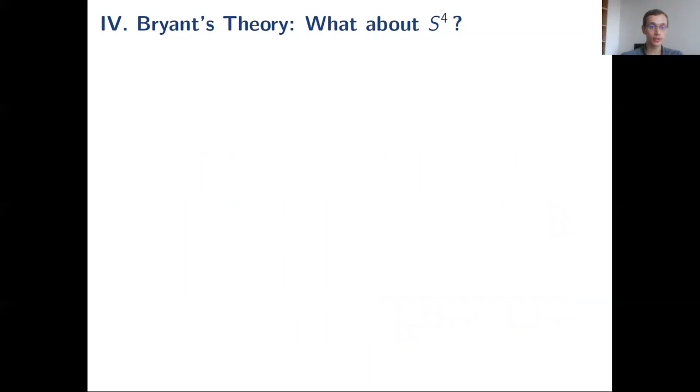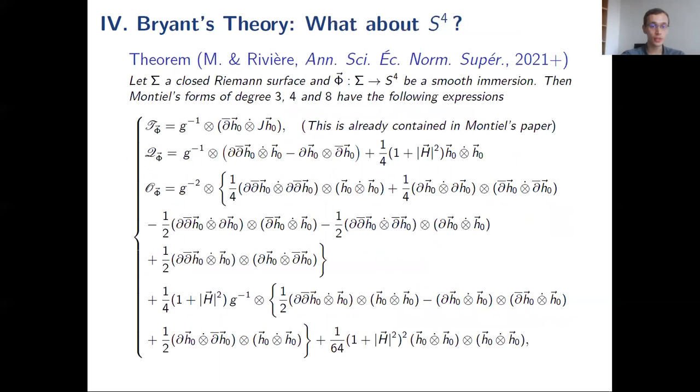And finally, I will give a few words about the case of S4. And so we can introduce more forms like this. It's already in a paper of Montiel, but except for the form of degree 3, we found new expressions of those forms. And we see for the case of the one of degree 4, the quartic form is the same as the one of Bryant. And the one of degree 8, or octic form, is a bit more complicated.